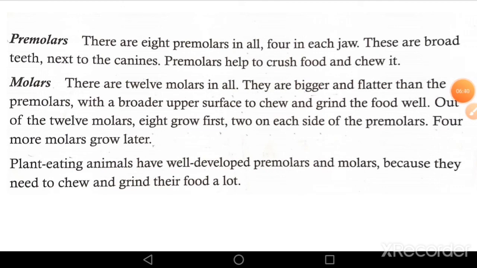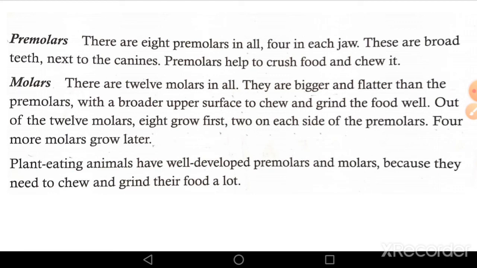Now after premolar, fourth type of teeth is molars. There are 12 molars in all. They are bigger and flatter than the premolars with a broader upper surface to chew and grind the food well.